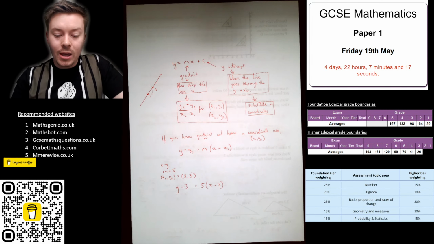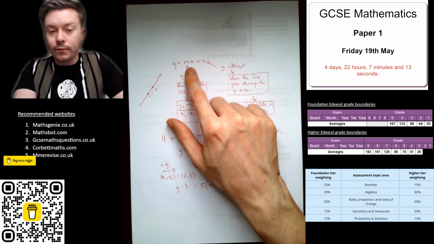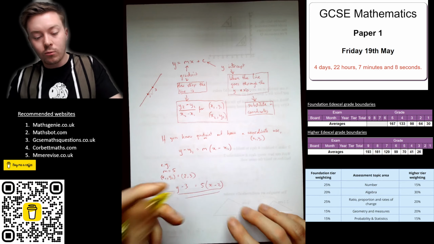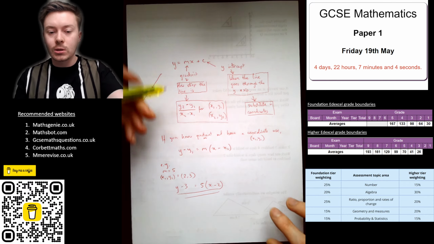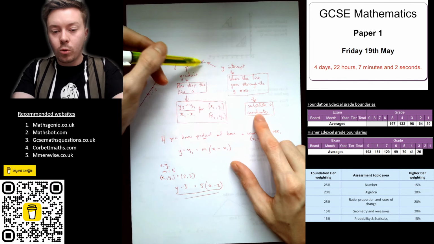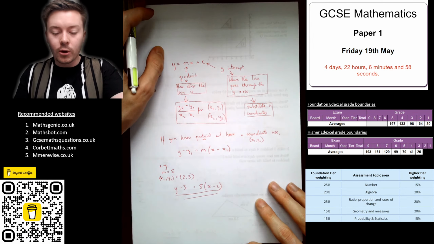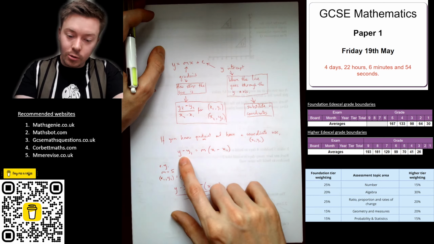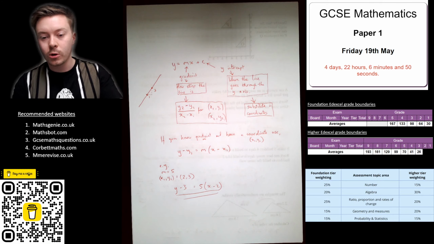Now if I expand that, I add the 3 to the other side, I will get an equation in this format, but the good thing about this is you don't need to rearrange it. You can just substitute your numbers in, and that reduces the chances of getting that plus c wrong when you substitute in coordinates. So I would recommend that, if you can, you know this as well, because that can be very useful and reduces the chances of making errors.